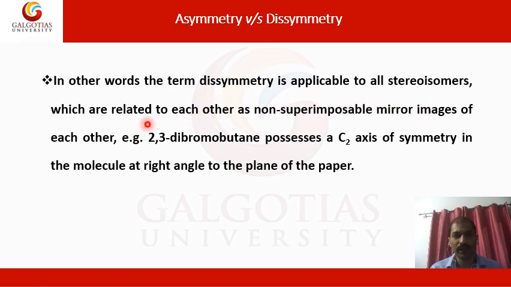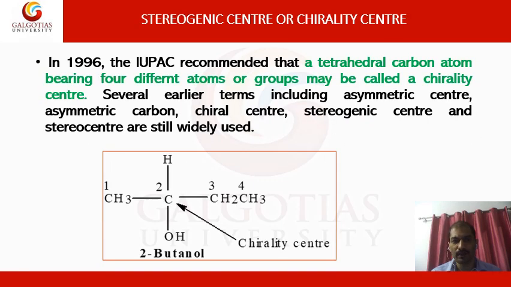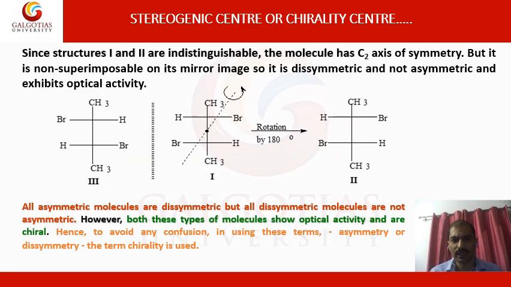For example, 2,3-dibromobutane possesses a C2 axis of symmetry in the molecule at right angles to the plane of the paper. So here we are coming to the example. You can see here the C2 axis of symmetry. Once you see, these are the same halves, and the axis is passing through there.